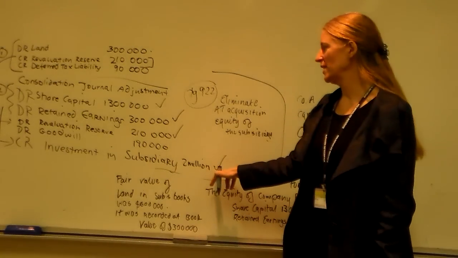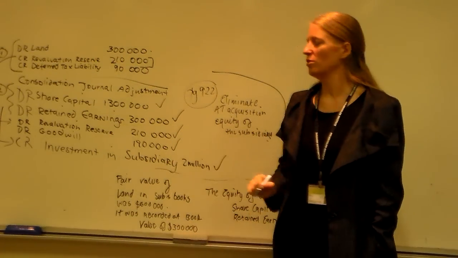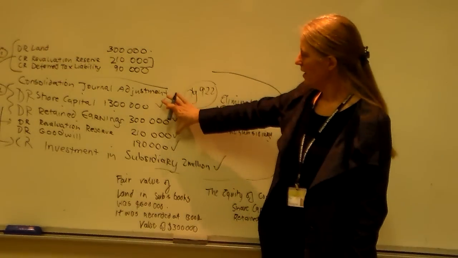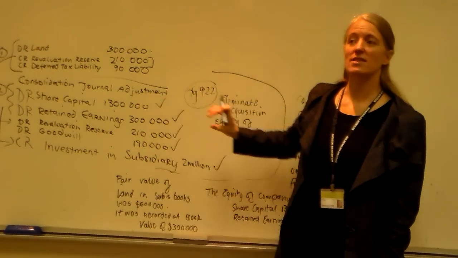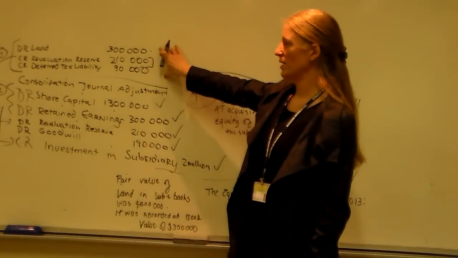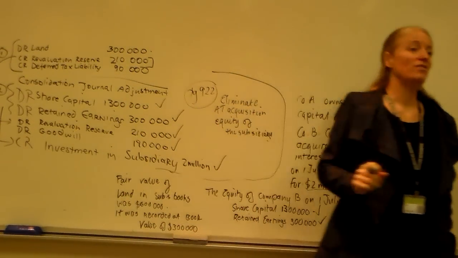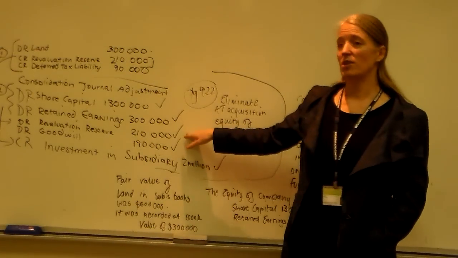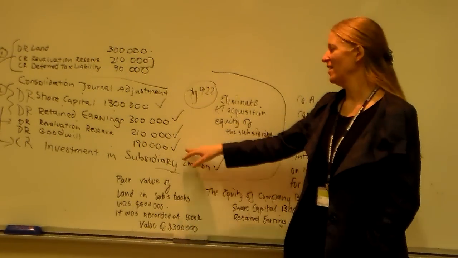We paid 2 million, so therefore there must be goodwill of 190, which is obviously the difference between what the parent paid for the investment and what the equity was of the subsidiary at the date that the shares were purchased. Obviously we've adjusted for the land to be at fair value. So the subsidiary's assets must first be adjusted to fair value. We then make sure that the revaluation reserve is correct, and then we work out goodwill.